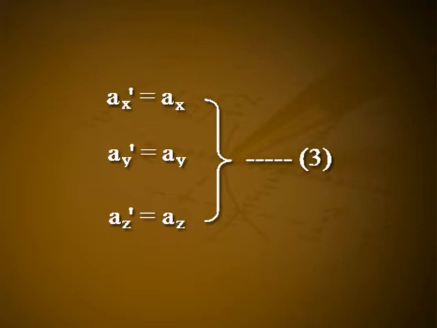Let it be numbered as 3. This can be collectively written in vector form: vector a dash is equal to vector a. Equation 3 tells that there is no change in the value of acceleration in the two frames. So, we say that acceleration is invariant under Galilean transformation. Thus, acceleration of a particle is unaffected by the uniform relative velocity of the reference frame.